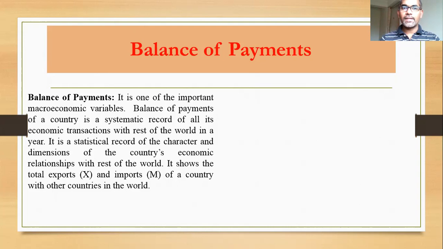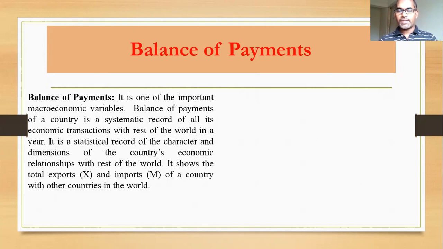That statement shows the total credit and debit. Take the example of a bank balance sheet, which consists of two elements, credits and debits. In the same way, balance of payments is also like a financial statement showing the total credit and debit.